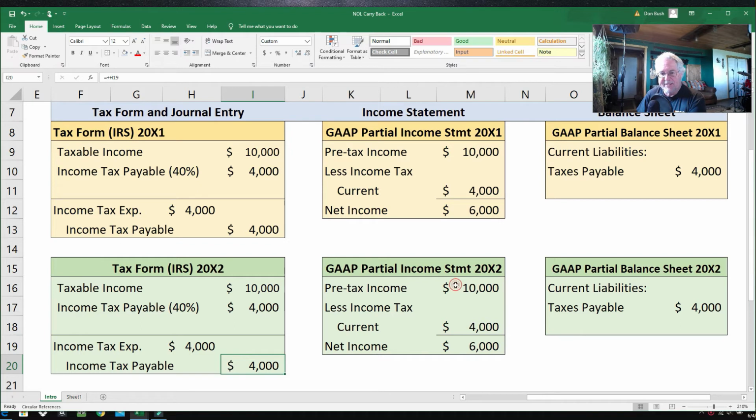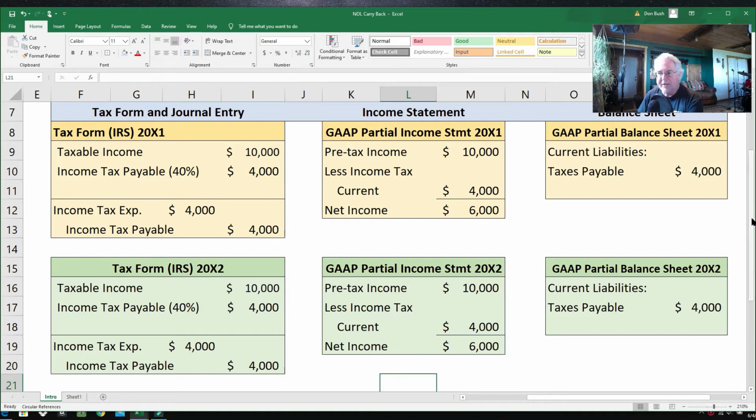Coming over here to the generally accepted accounting principles income statement. Pre-tax income $10,000. It happens to be the same thing as taxable income. That doesn't happen very often. But there were no deferred tax assets, no deferred tax liabilities, and no permanent differences. And so the current income tax payable this year is $4,000. And again, the bottom line net income is $6,000. Coming over to the generally accepted accounting principle balance sheet for 2002, taxes payable $4,000. Where did we get the $4,000? Well, here it is right here from the journal entry. All right. Easy stuff so far.